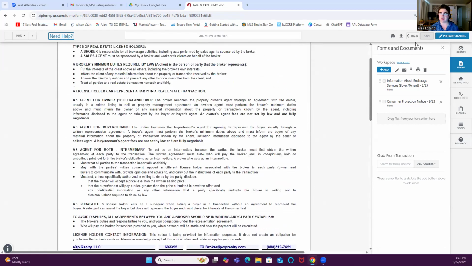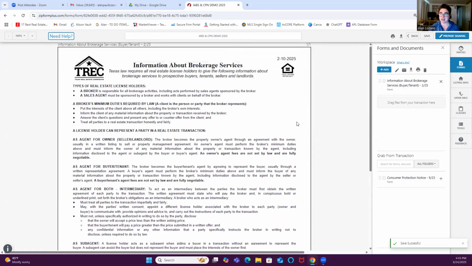Okay, so once you have all that saved, I'm going to isolate these documents. That way I can save it as a PDF. So I'm going to go ahead and hit download right here. I'm going to download this single file, and I'm going to save it in my downloads folder. That way I can access it. Now we'll come back to that, and I'm going to show you guys what we're going to do with that.